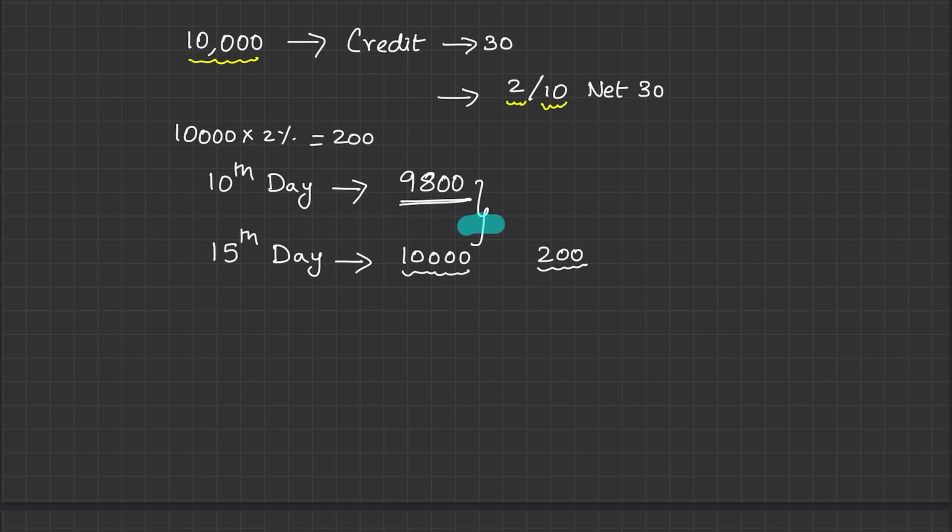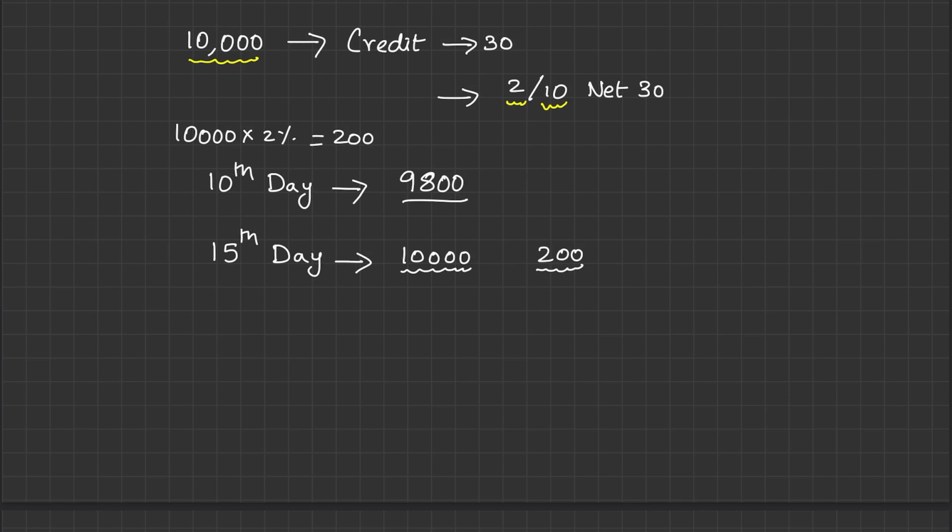Let's be very clear about this understanding. Your actual cost is 9,800 only. But since you could not make payment within 10 days and you are making payment after 10 days, you have to pay 10,000. It means this is your borrowing cost.